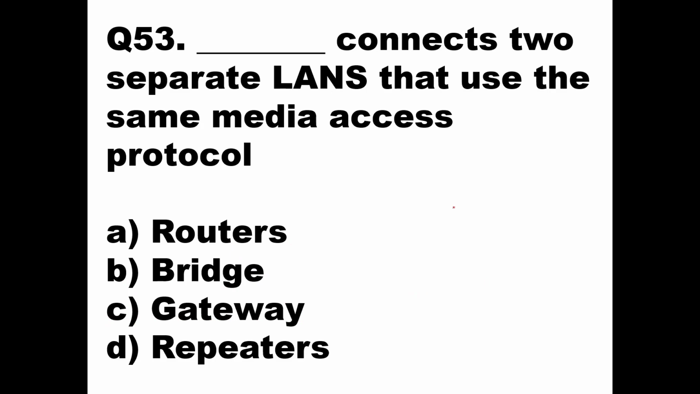Dash connects two separate LANs that use the same media access protocol. The options are routers, bridge, gateway, and repeaters. Now whenever you want to connect two LANs, we mostly speak about bridge and gateway. Whenever you are using a bridge while connecting two local area networks, both the LANs should have the same media access protocol. And when you're using a gateway, then the LANs can have different media access protocols. That means here, for the same media access protocol, option B will be the right answer, that is